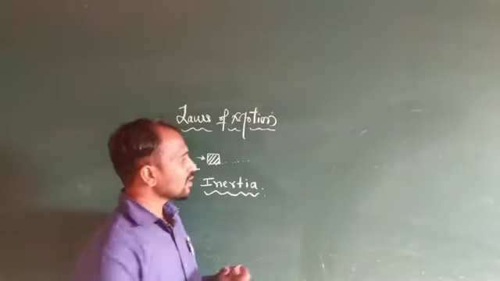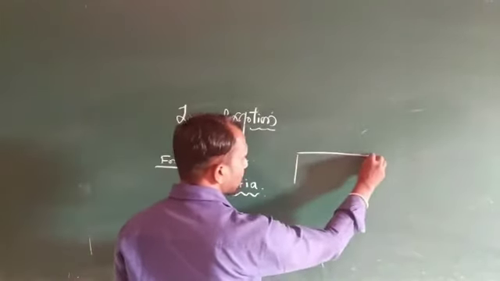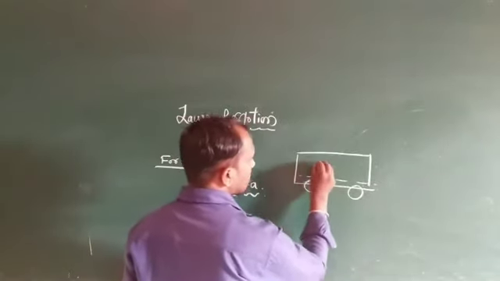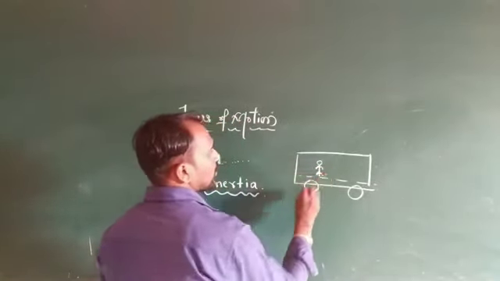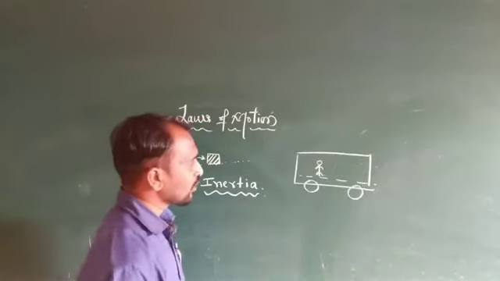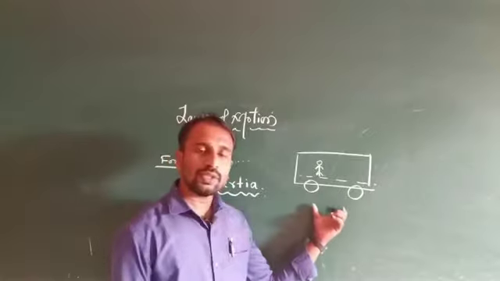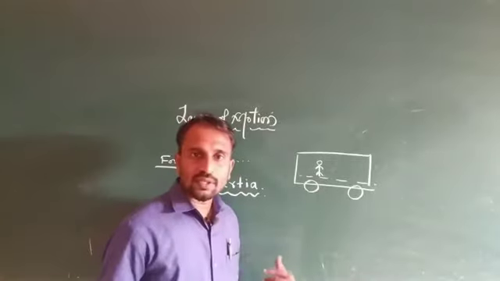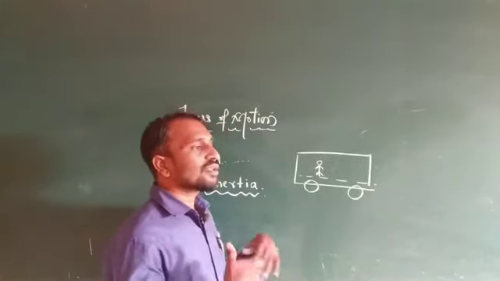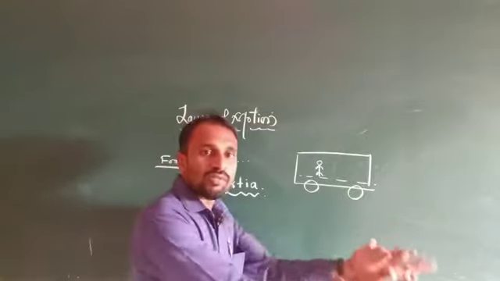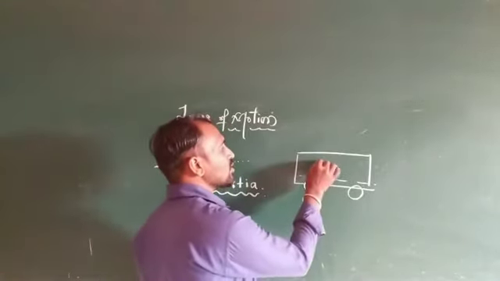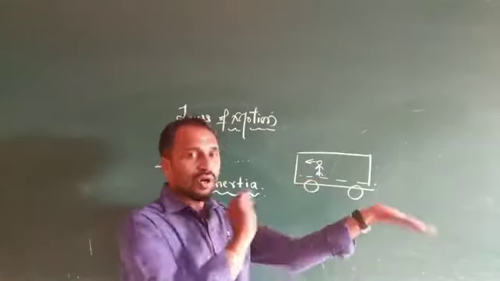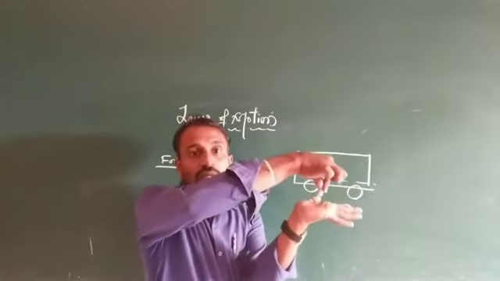For example, here we consider that this is a bus, and here a passenger standing inside the bus. Suppose initially this bus is in a rest position, and the passenger is also in a rest position. When the bus suddenly starts moving in the forward direction, then what happens? This passenger gets a backward jerk.